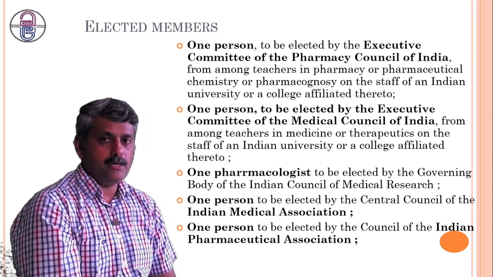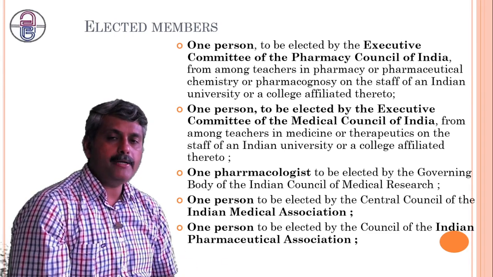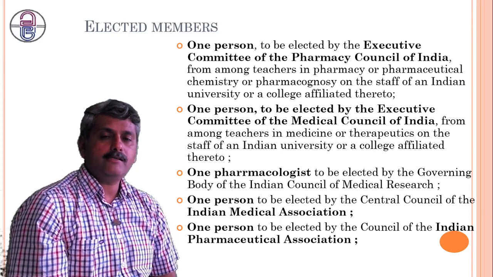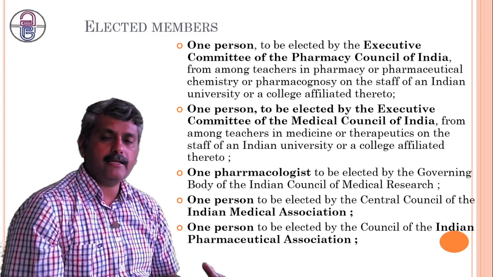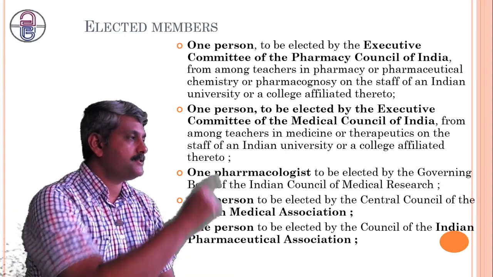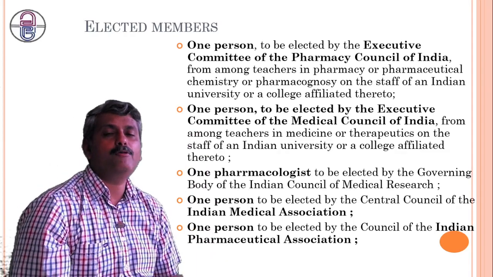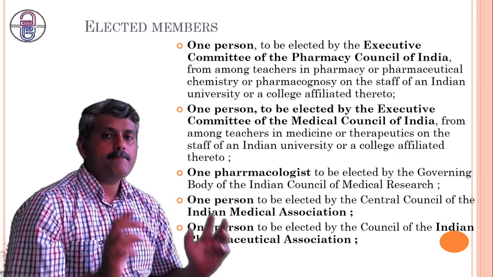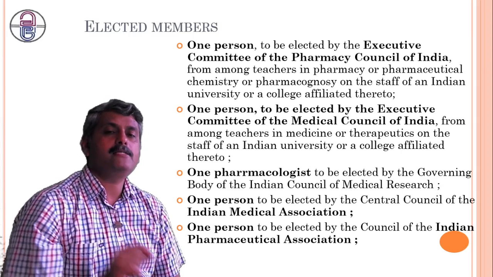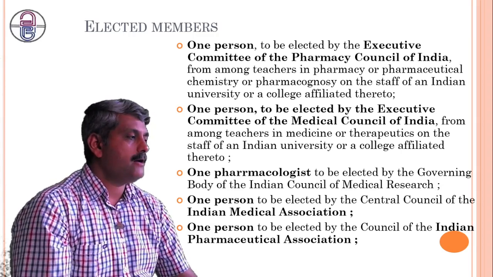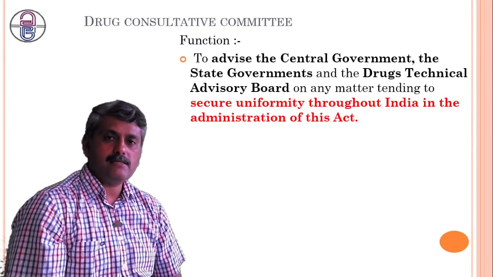So these are the members elected by different committees, executive committees, councils or other boards, who elect among themselves and appoint these persons. So these are 5 elected members, 5 nominated members, and 8 ex officio members. So in total 18 members are there in this advisory board that we call the Drug Technical Advisory Board. Now the next one is the drug consultative committee.